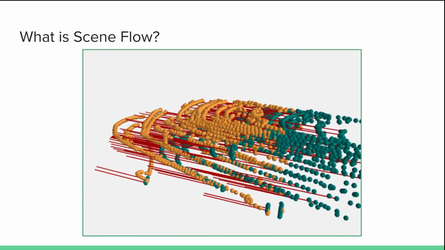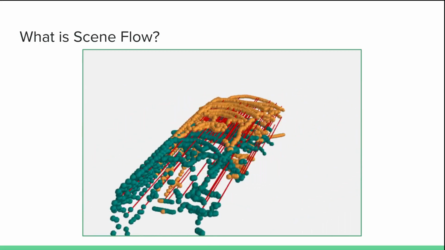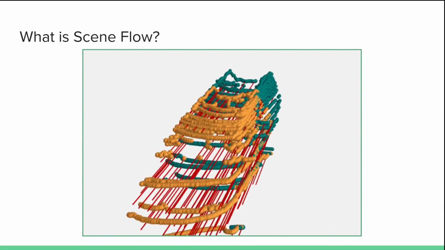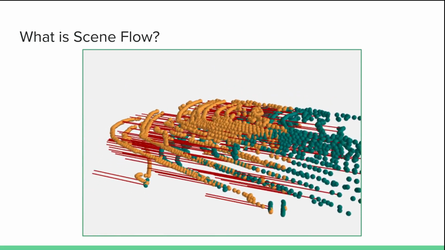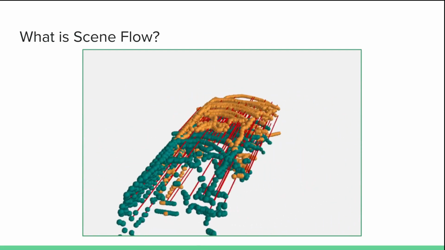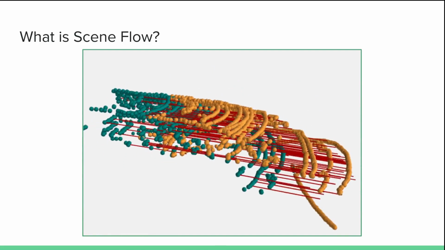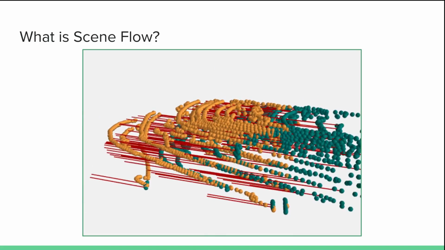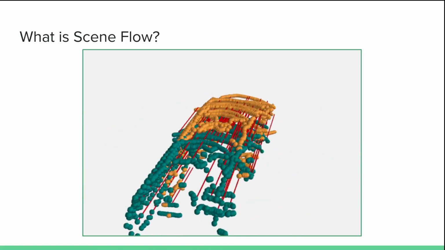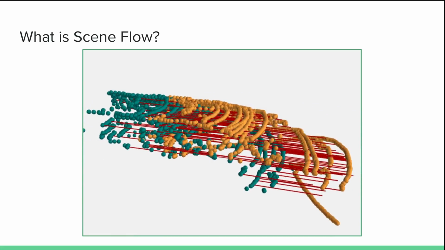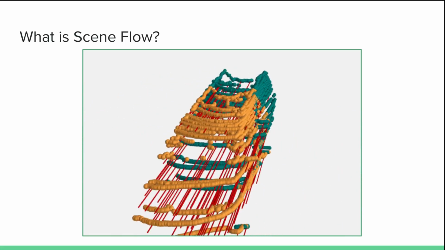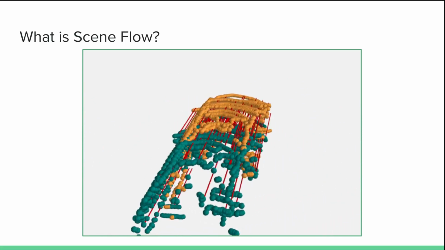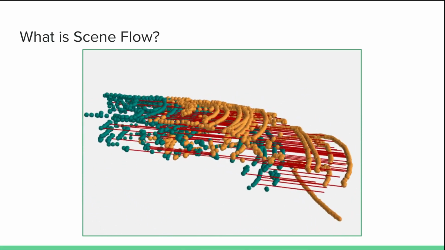The goal of scene flow is to predict a set of vectors like this, where each point in the first point cloud is labeled with a motion vector indicating its displacement into the second point cloud. If we look carefully, we can see that while every vector begins at a green point in the first point cloud, most of them do not end at an orange point in the second. This is because the LiDAR sensor measures a sparse set of points at each sweep, and so the same point generally is not measured twice, meaning there will be no true correspondences between the two captures. This lack of correspondences is one of the challenges that makes estimating even simple linear motion like this difficult.